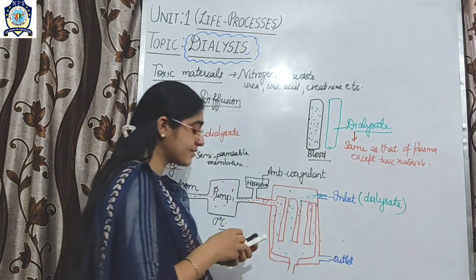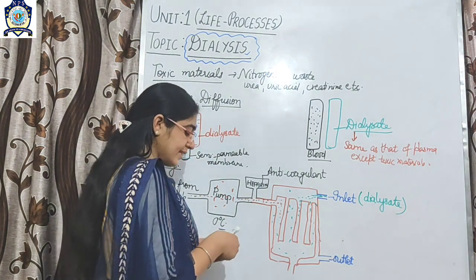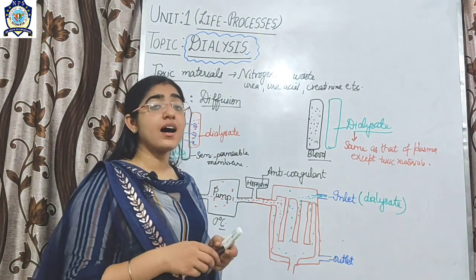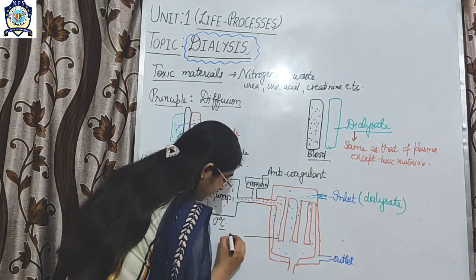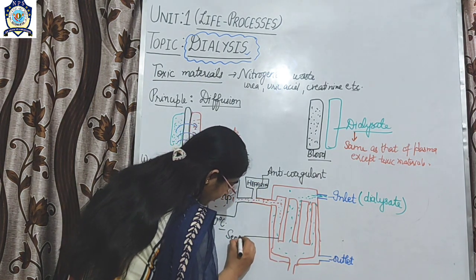And these tubes in the dialytic machine are made up of a semi-permeable membrane.